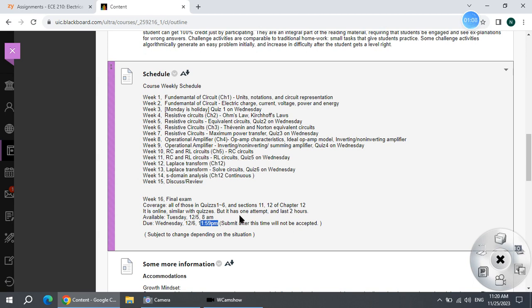During the quiz, I know some of the students submit like at 12:01, just a few minutes later than these, and usually when I grade I think okay, it's fine. But for the final, any submission after these will not be accepted, so be careful. Submit before this, and the better thing is start before like